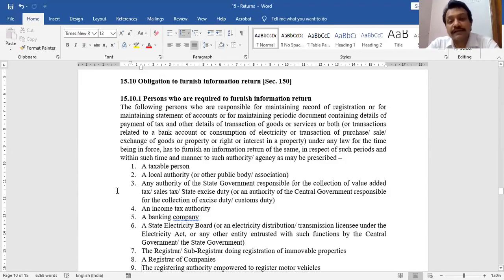Goods and Services Tax, CBIC, Central Board of Indirect Tax and Customs. Now the GST department comes under CBIC. They can demand any information under section 150 about you from any third party.